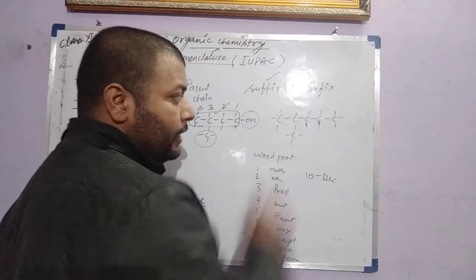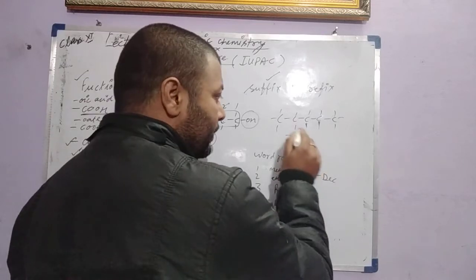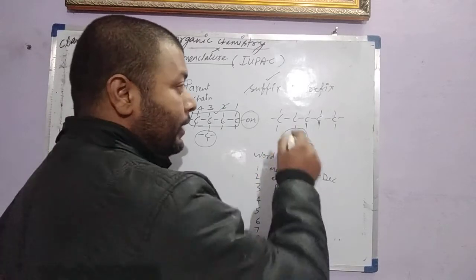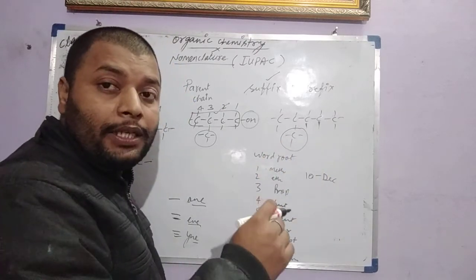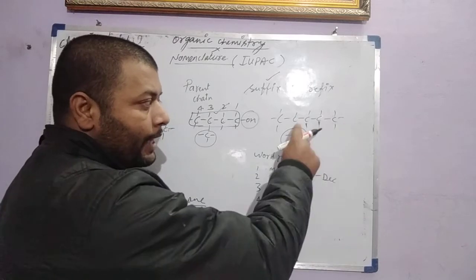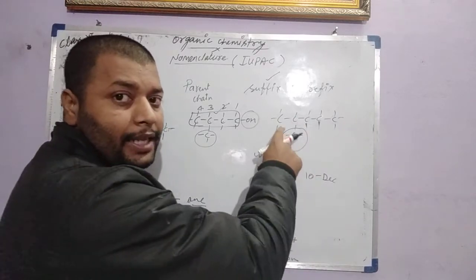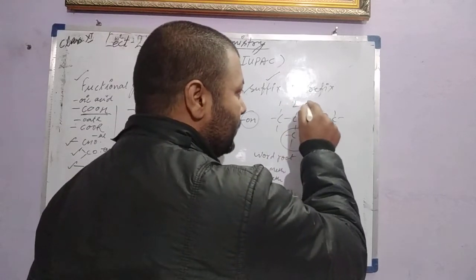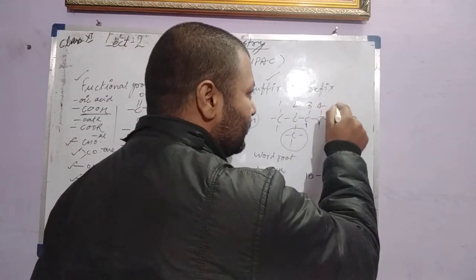And that parent chain has one left carbon, called a branch carbon or substituent, and it decides the numbering from the side of the nearest branch. From this side the branch is at the 4th position, and from this side the branch is at the 2nd position. So numbering will start from the side of the nearest branch.